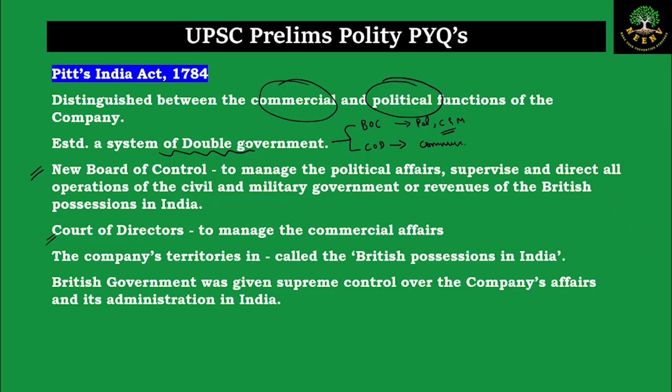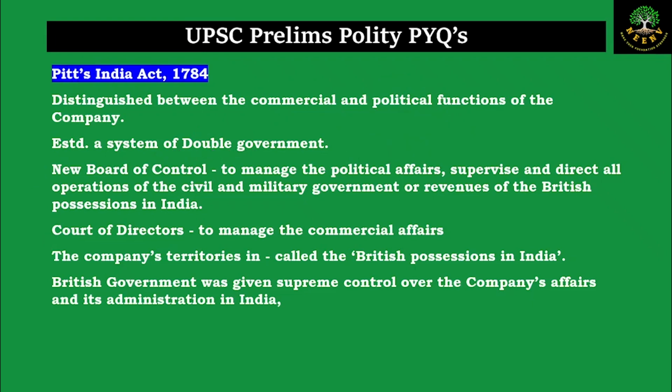So how do you remember this? See this name, there is double T here. So Pitts has double T. So remember, double government comes from the act which has double T. So this is a small trick to remember in which act the system of double government came into picture. Because there is double T in the name of the act, the double government came into picture.